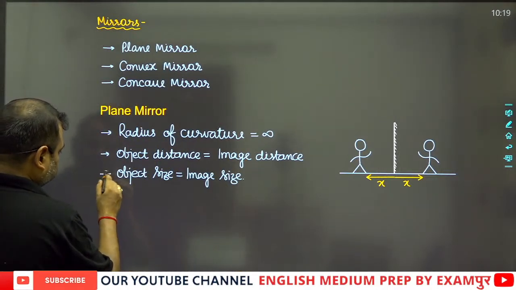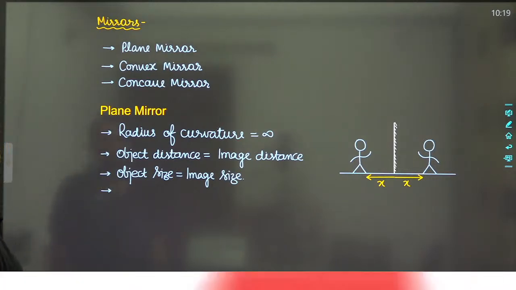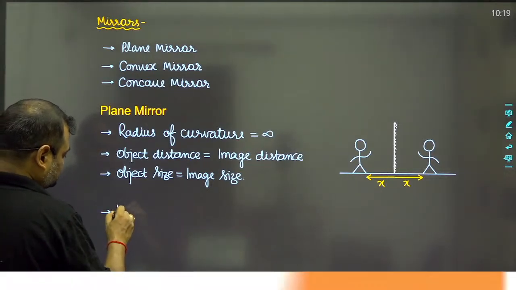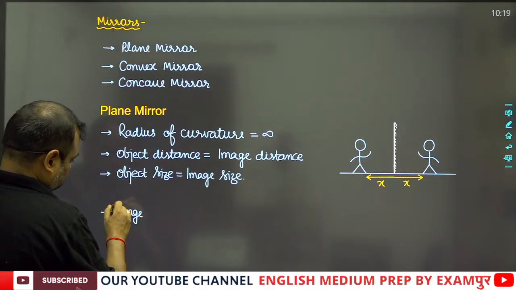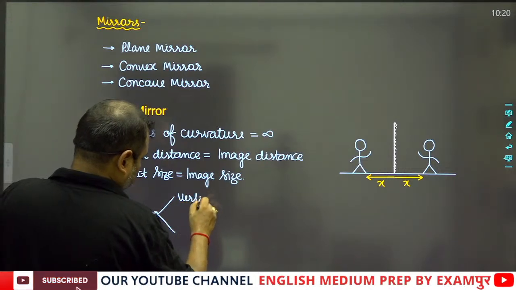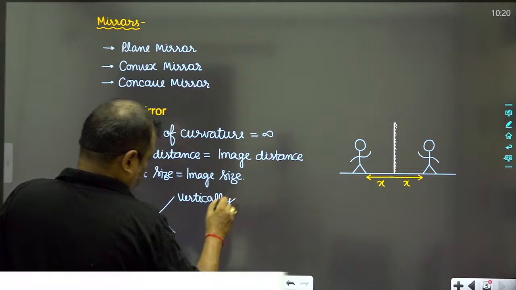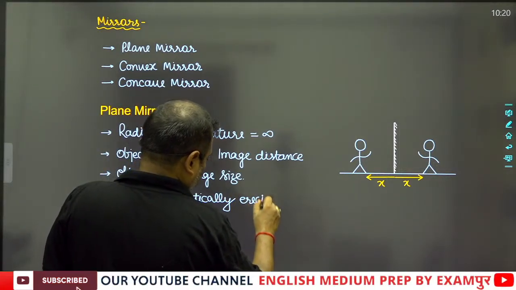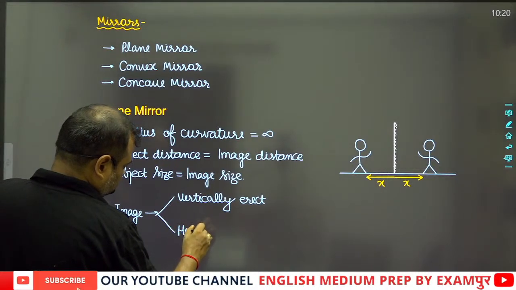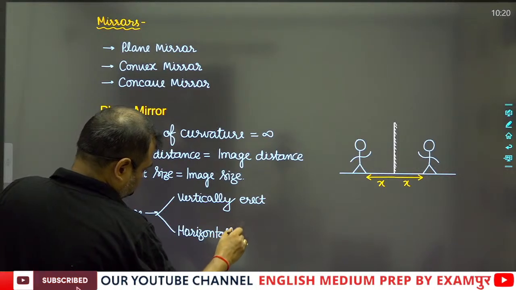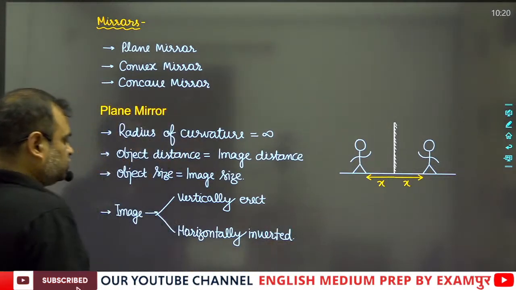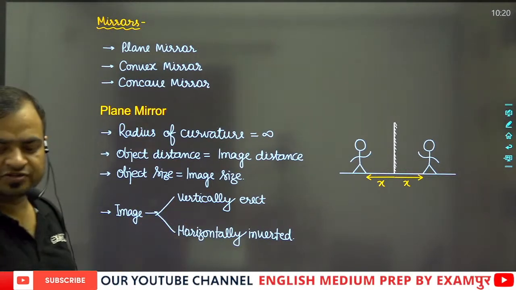And if we talk about the image, vertically this is erect, and horizontally this is inverted. So these are the basic properties of plane mirror.